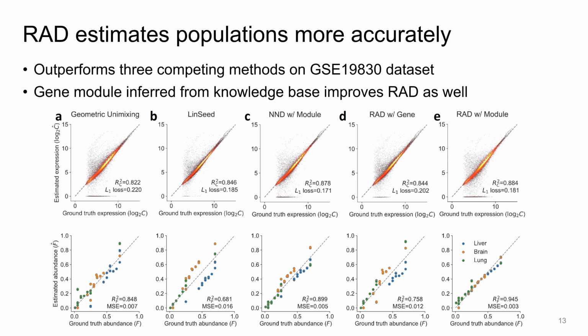on GSE data. We have shown in the previous slide that proper module size can improve the RAD performance in simulated datasets. Here we also implement the RAD version with the raw gene expression instead of gene module. By comparing column D and column E, we can find the gene module is also helpful in the GSE data, even when the modules are inferred from a knowledge base.